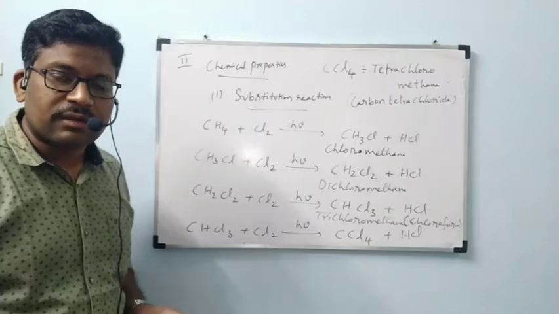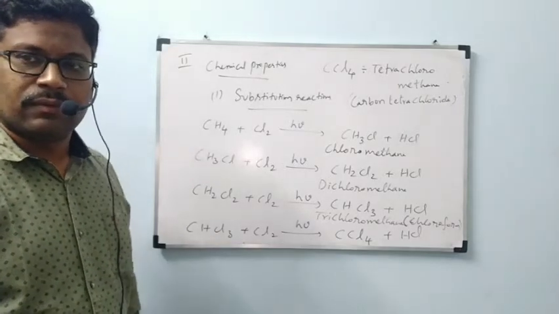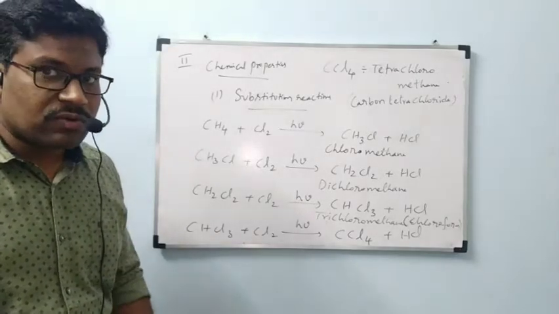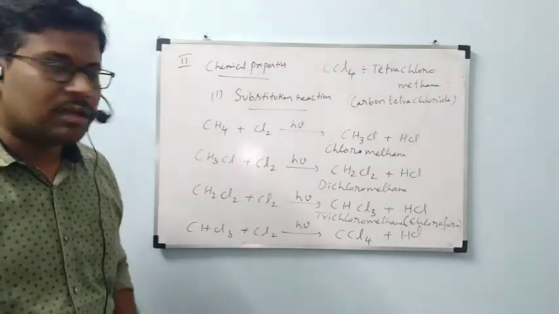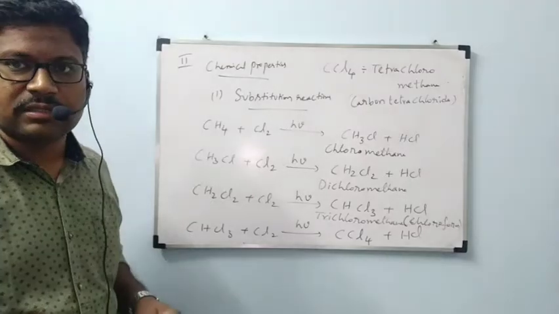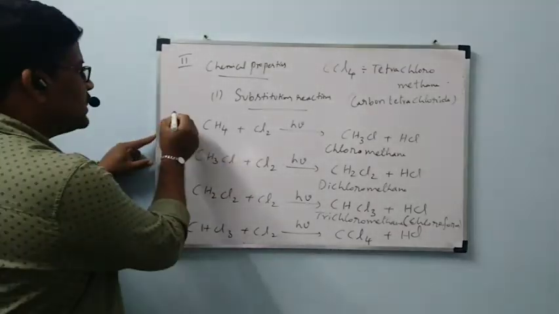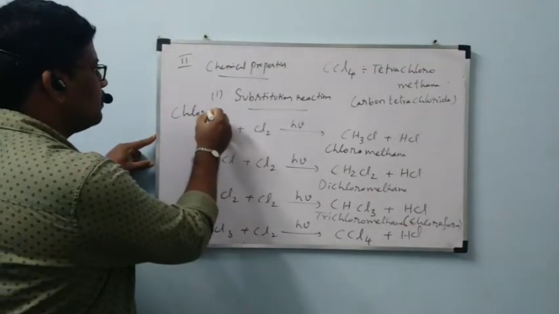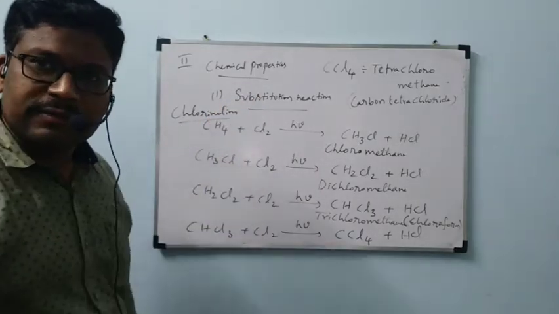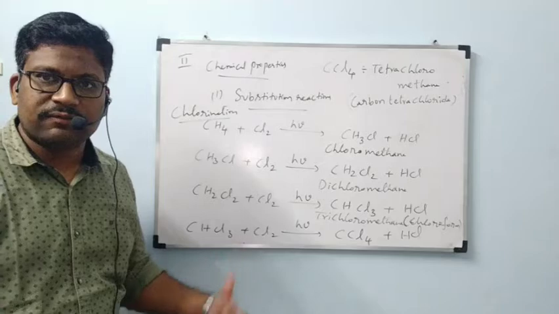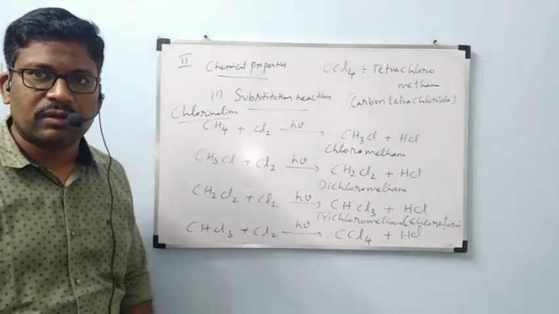For this reaction, we need to see the mechanism. Before going to the mechanism, there are other points to be covered under this substitution reaction, particularly chlorination. First note down these four reactions neatly, all of you.